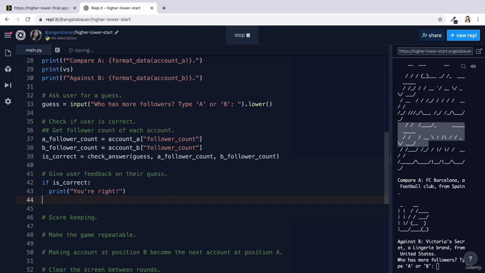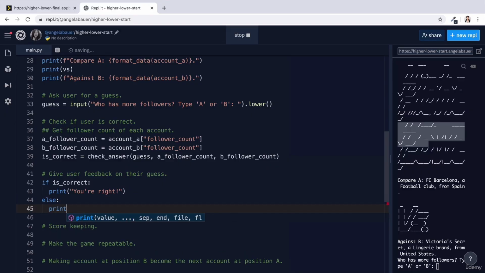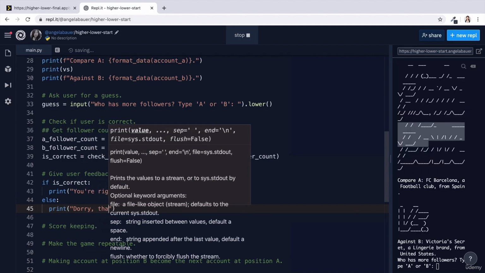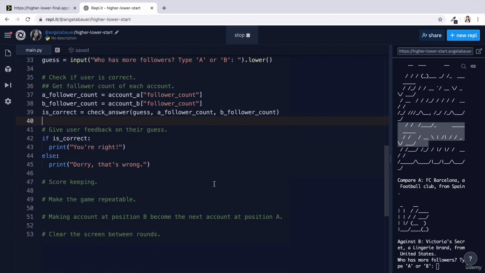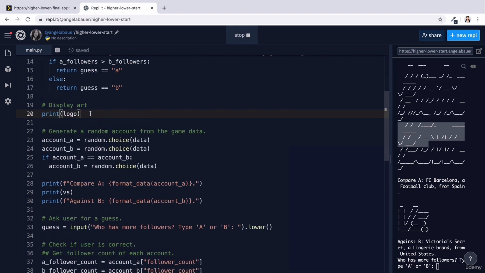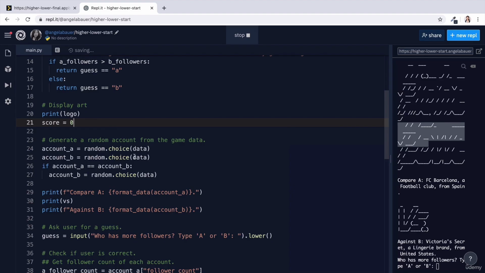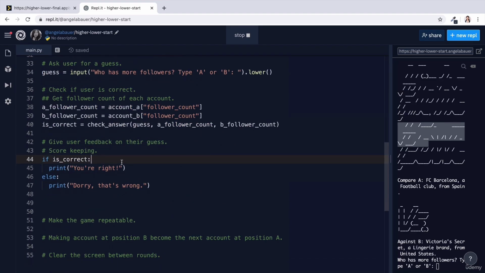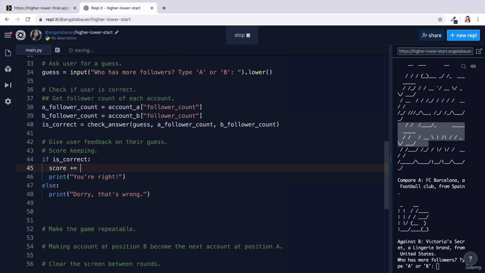But if they didn't get it right, then we're going to print "sorry, that's wrong." Now, in addition to giving them feedback, we should probably also keep track of the score. So we can start off our game with a score of 0. But as they play on, if they get it correct, then the score should be incremented by 1 each time. And in addition to printing out "you're right," we should also give them some feedback on the current score.